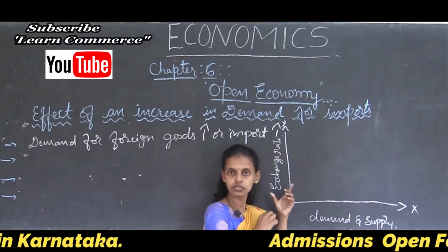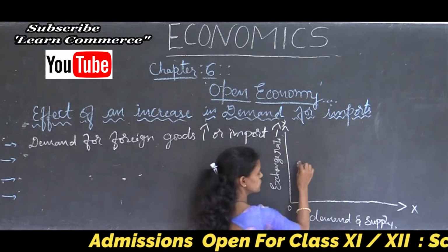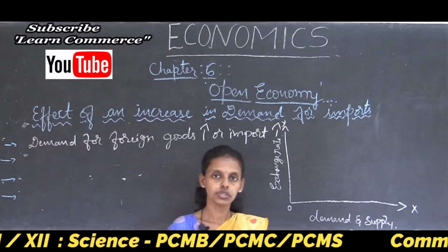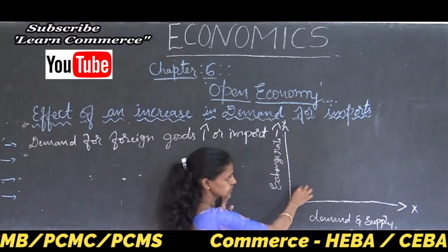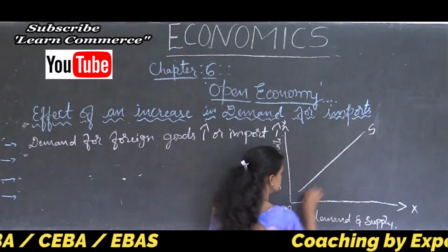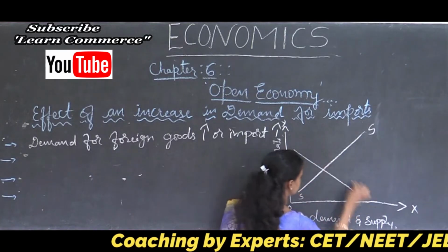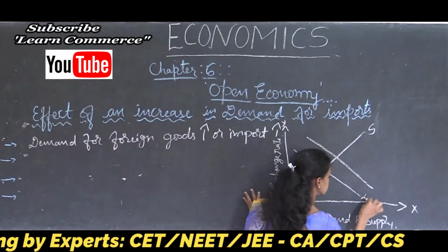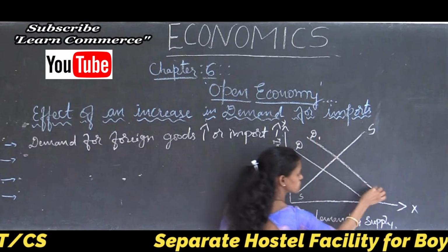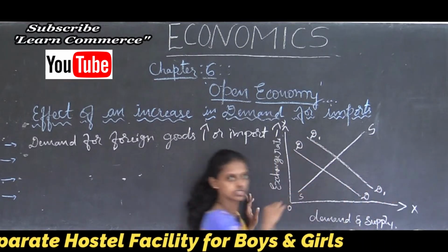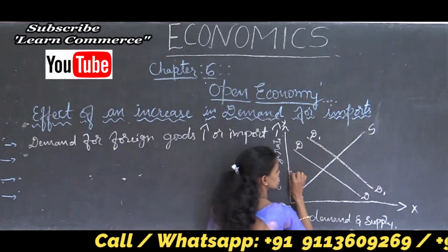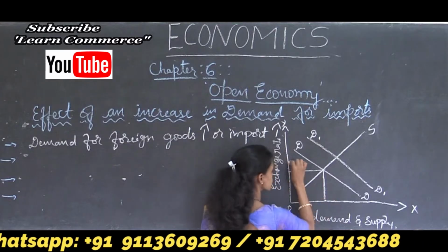Thus the demand curve shifts upward. So what is the original demand curve? The original demand curve we are going to see now. See here, according to the diagram, SS is the supply curve and DD is the demand curve.